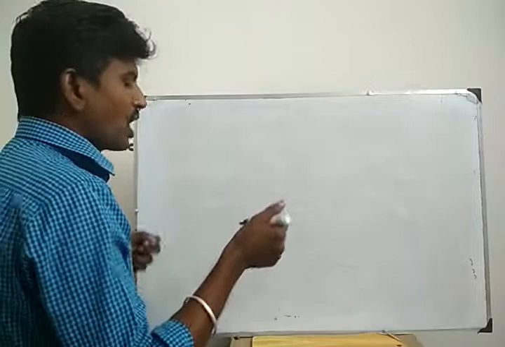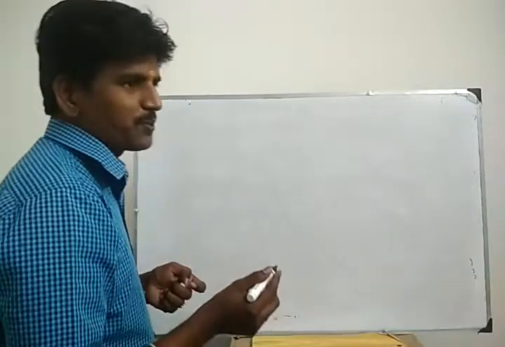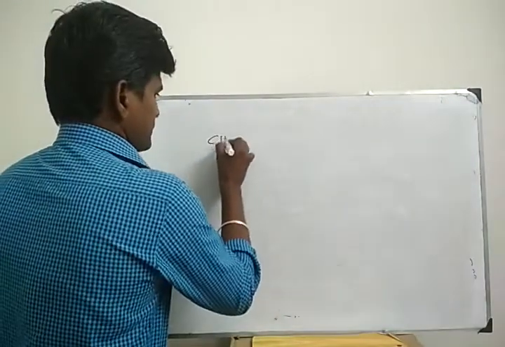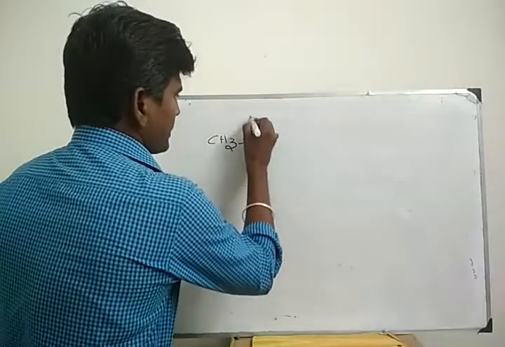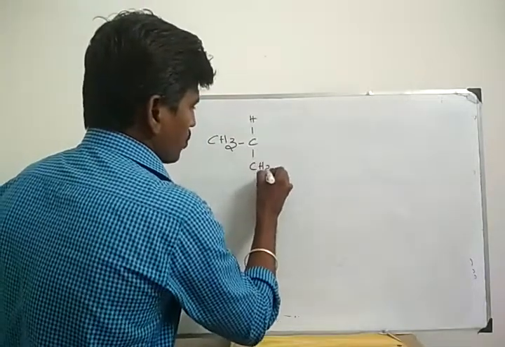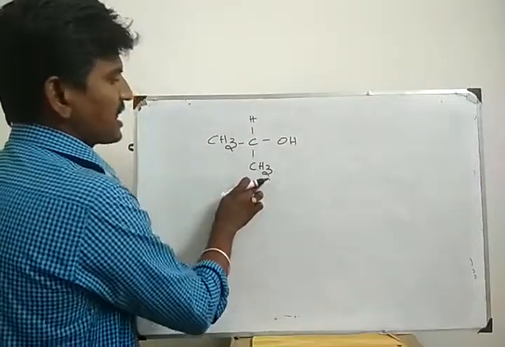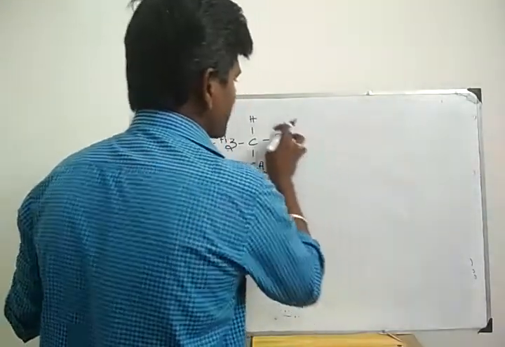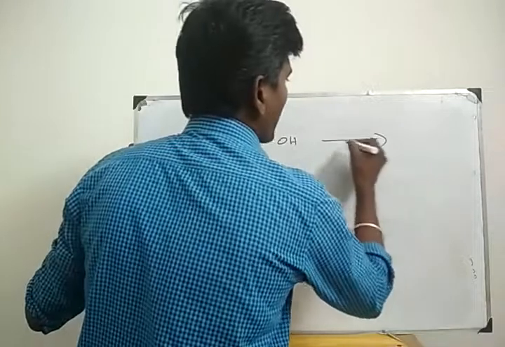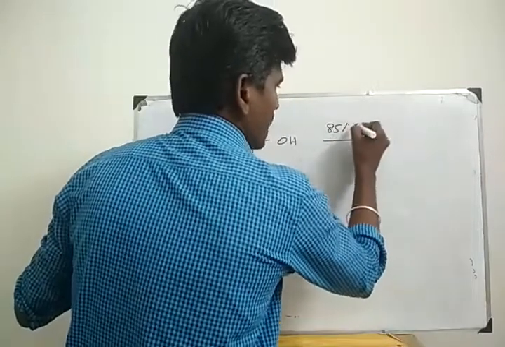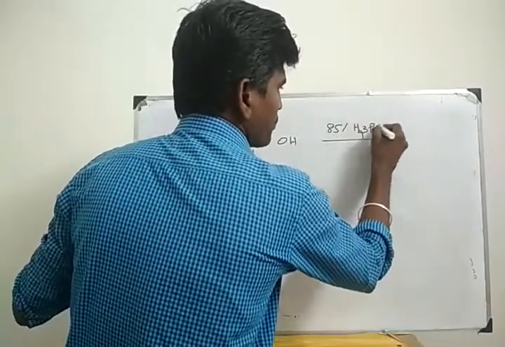Secondary alcohol means you have to take 85% orthophosphoric acid. CH3, CH3, OH. This is secondary alcohol because the alpha carbon atom contains 2 alkyl groups. I am going to do dehydration in secondary alcohol, so I am going to add 85% orthophosphoric acid, H3PO4.